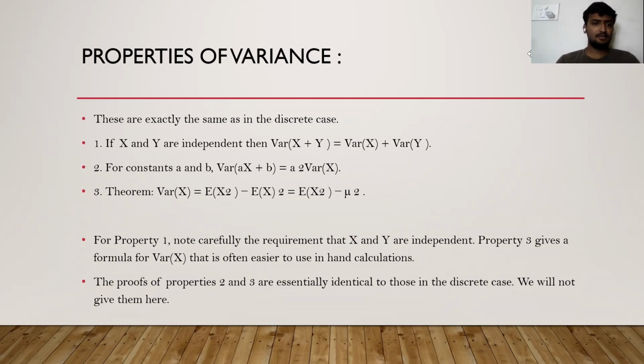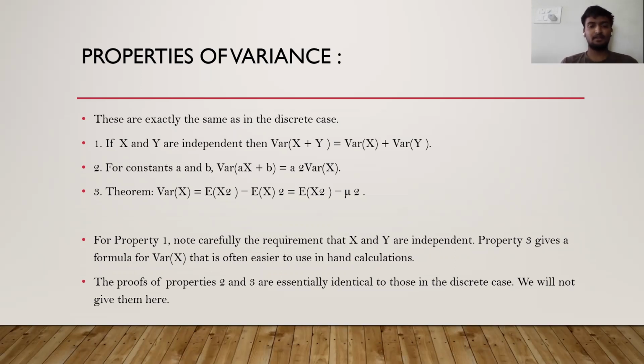Properties of variance. These are exactly the same as the discrete case. Property 1: if x and y are independent, then variance of x plus y is equal to variance of x plus variance of y. Property 2: for constants a and b, variance of ax plus b is equal to a squared into variance of x.